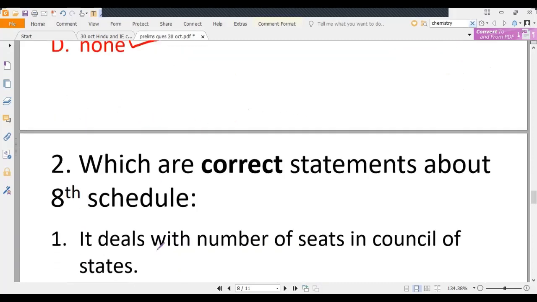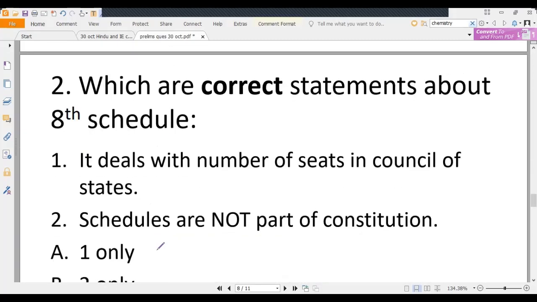Moving forward, question number 2. Which are correct statements about 8th schedule? It deals with number of seats in Council of States. No, we have discussed that 8th schedule deals with languages. So this is wrong. Find out which schedule deals with number of seats in Council of States.